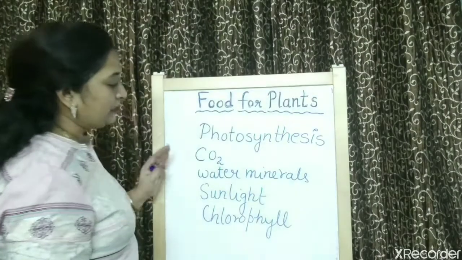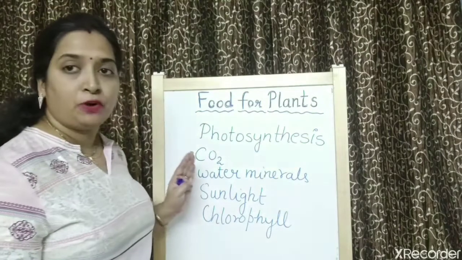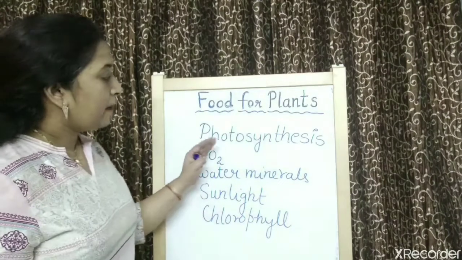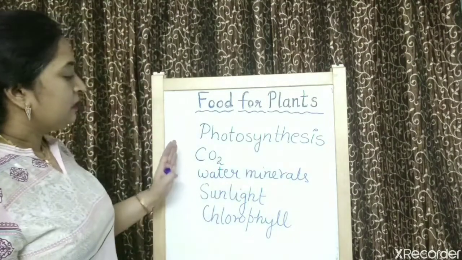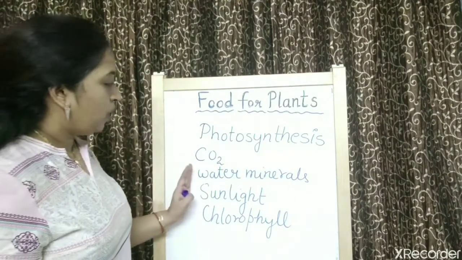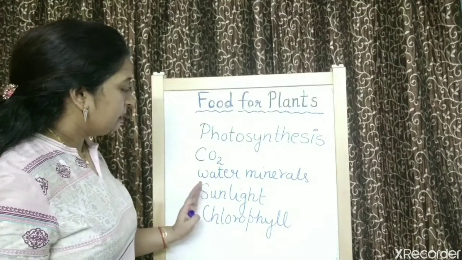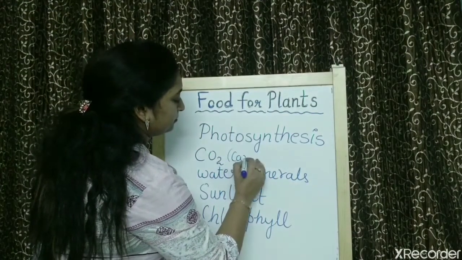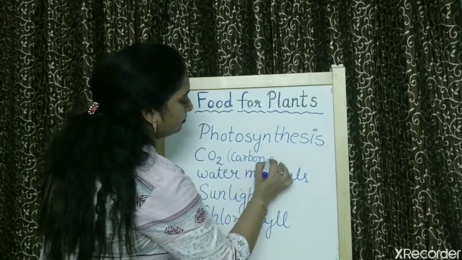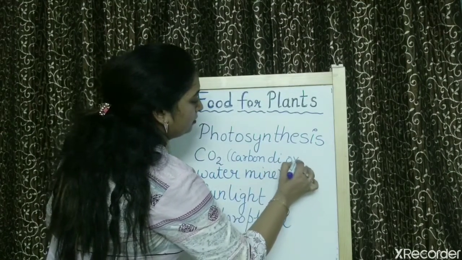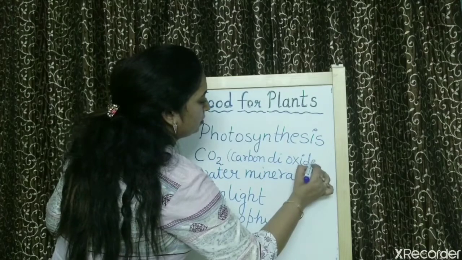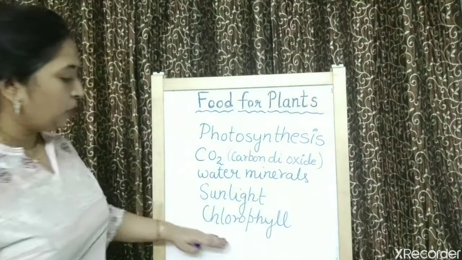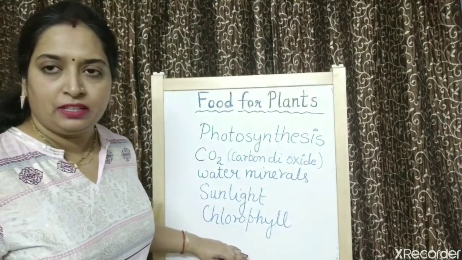Right? So what are the main raw materials for photosynthesis, for the food making process in plants? Carbon dioxide, water, minerals, sunlight and chlorophyll. Children, chlorophyll, you must be familiar with the term.